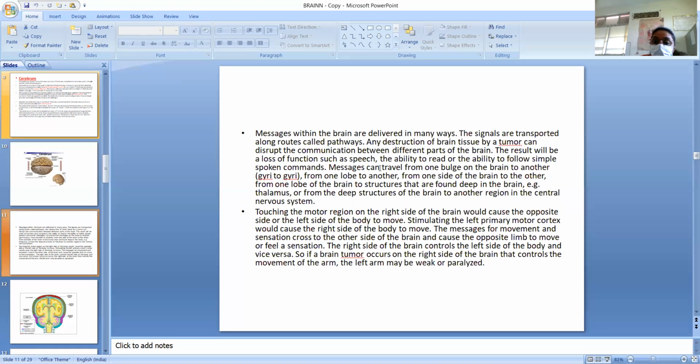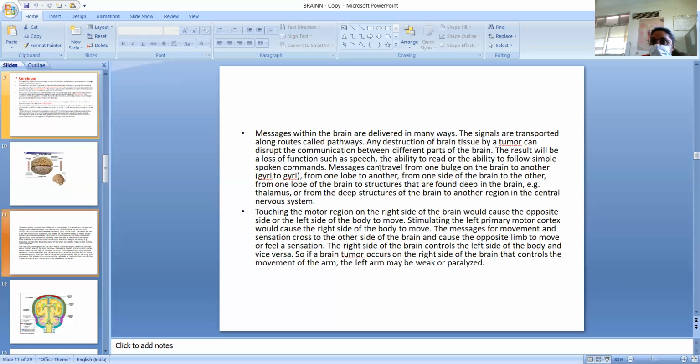Messages can travel from one bulge on the brain to another, from one lobe to another, from one side of the brain to the other side, from one lobe of the brain to structures that are found deep in the brain, for example the thalamus, or from the deep structures of the brain to another region in the central nervous system.